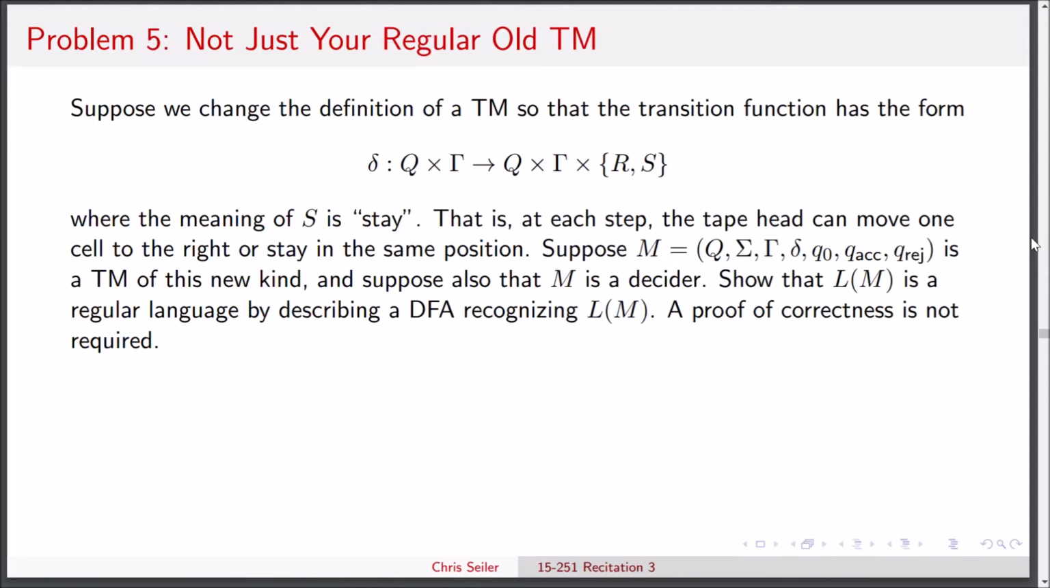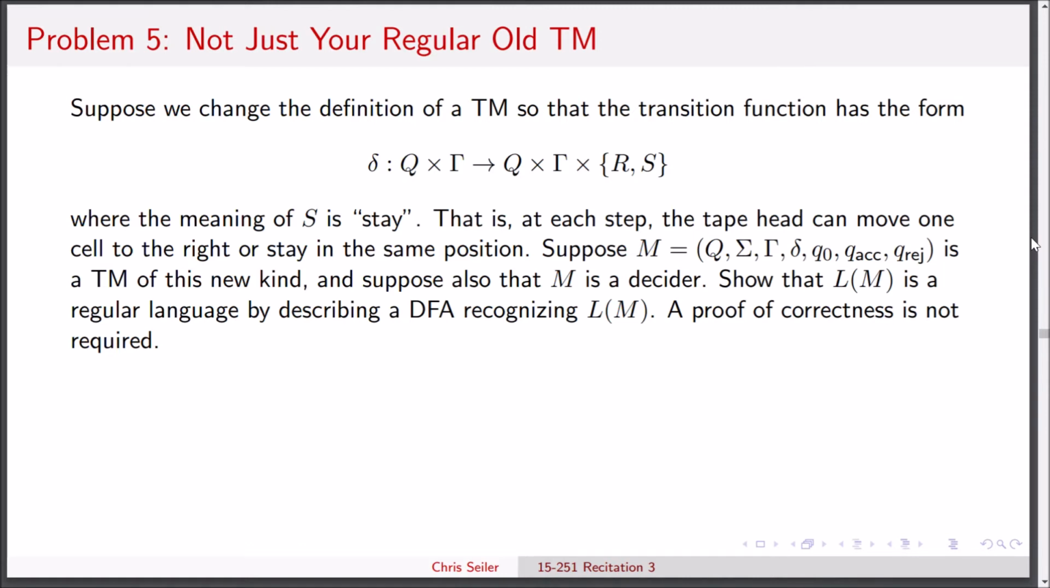This is Recitation Week 3, problem number 5, not just your regular old TM. Let's take a moment and read the problem statement. Suppose we change the definition of a TM so that the transition function has the following form: delta going from Q cross Gamma to Q cross Gamma cross {R, S}, where the meaning of S is stay.